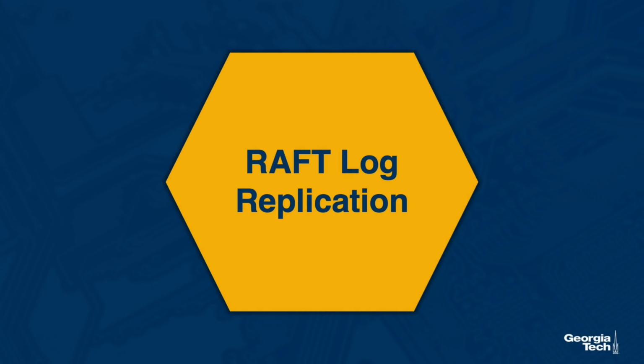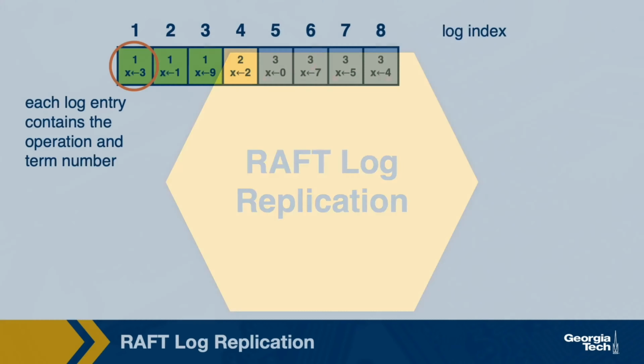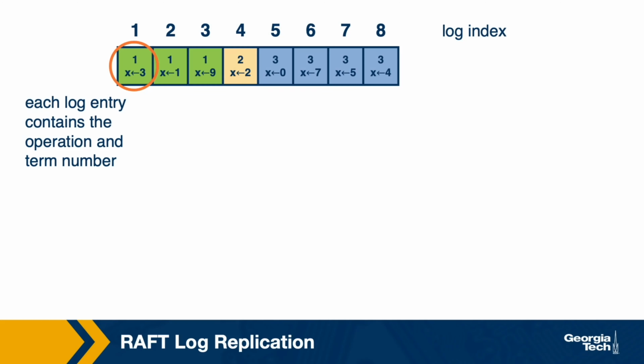We will illustrate now the log replication phase. Each node maintains a log of entries. A log entry contains the information about the operation that was performed, for instance, that X was updated to the value 3. Each entry is identified by the term during which it occurred and the index in the log.